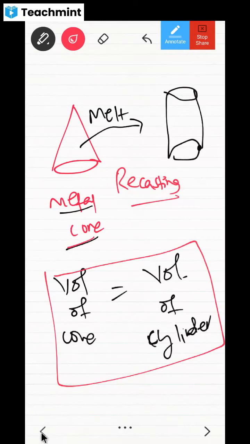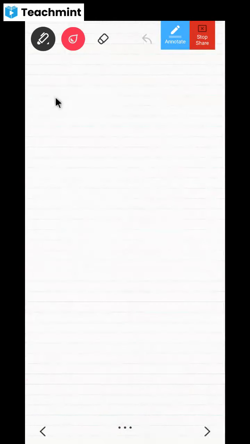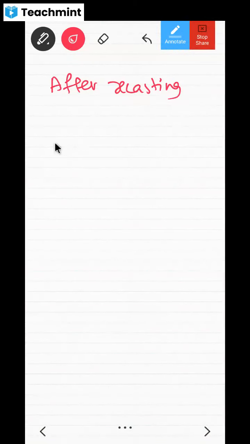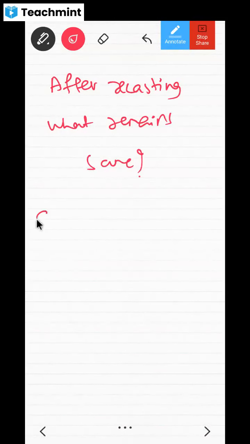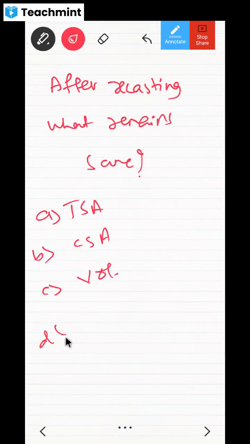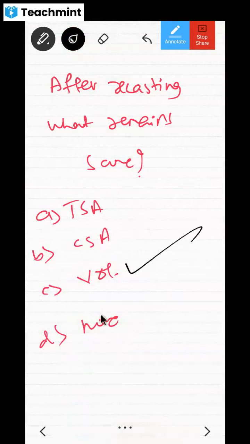One mark question also used to come in this MCQ. After recasting, what remains the same? Which quantity remains the same? They were giving total surface area, then curved surface area, then volume, then none of the above. So then you have to take the volume, right? I hope it is clear.